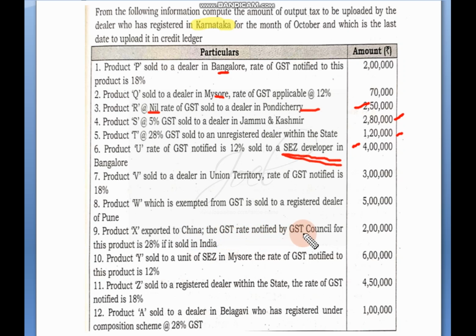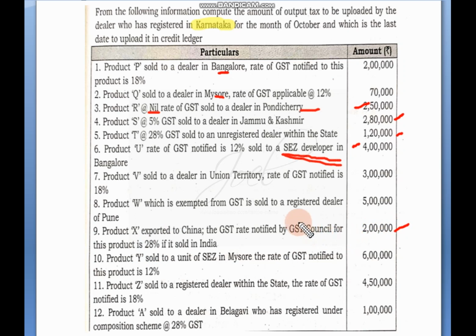The GST rate notified by the GST Council is 28% if it is sold in India. So if it is sold in India, it is taxable, but for China it is exempt, but it is a part of total turnover. So you will write 2 lakh in the first amount column. In all the other columns it will be nil because it is not at all applicable for the tax.